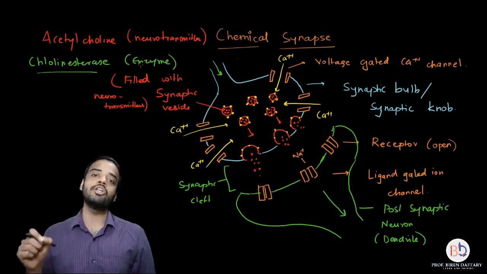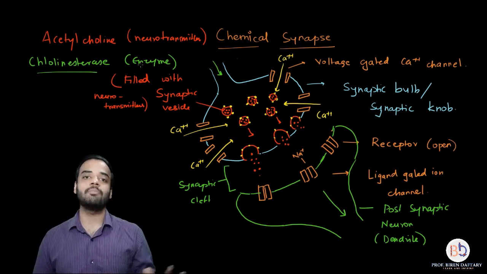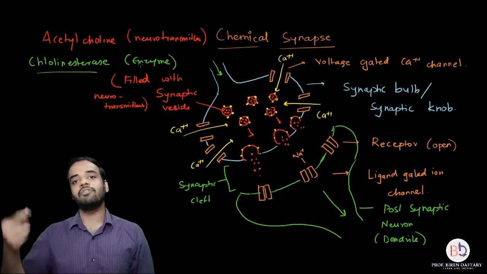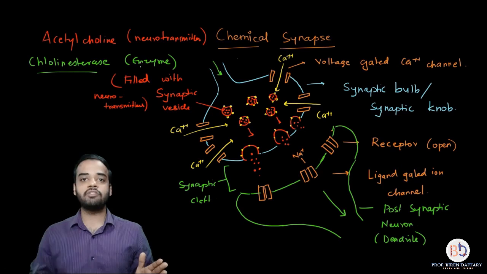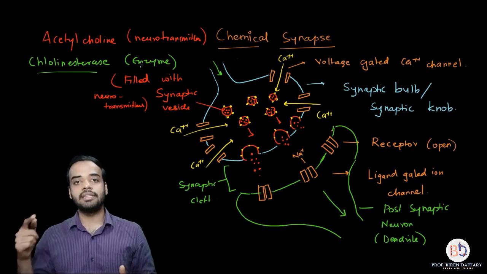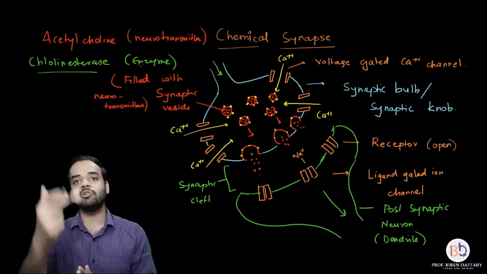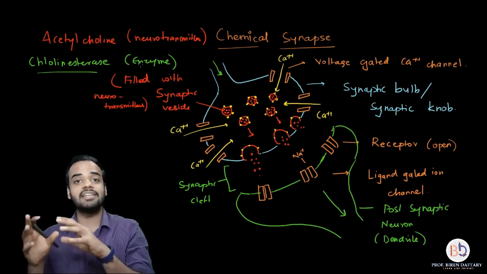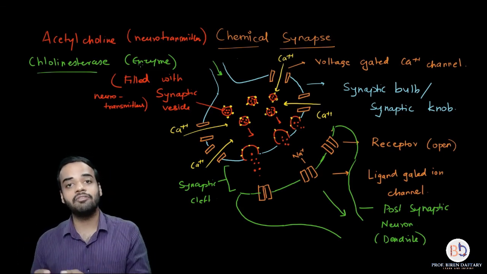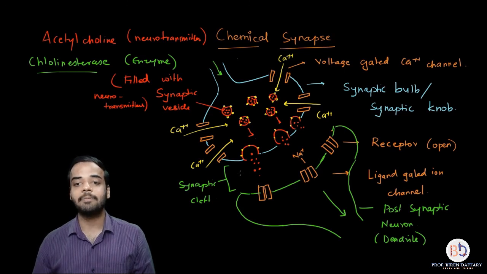That same old neurotransmitter, if it remains attached to the receptor, a new impulse cannot be formed in the postsynaptic neuron. So every time a new neurotransmitter comes, the channel will open, ions will pass in, a new impulse will be formed. Then the enzyme will destroy the neurotransmitter, again channels will close, again new impulse, new neurotransmitter attachment, same thing will keep on happening again. So these enzymes like cholinesterase play a very important role in maintaining the transmission of impulse, and these enzymes are present in this synaptic cleft.